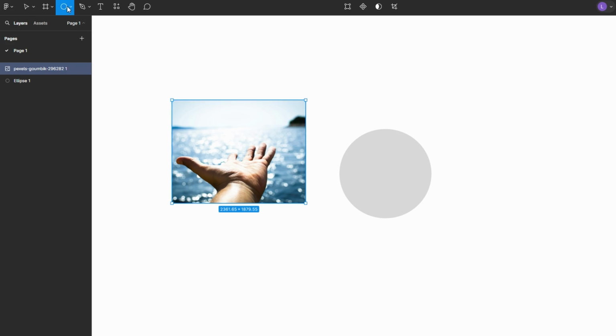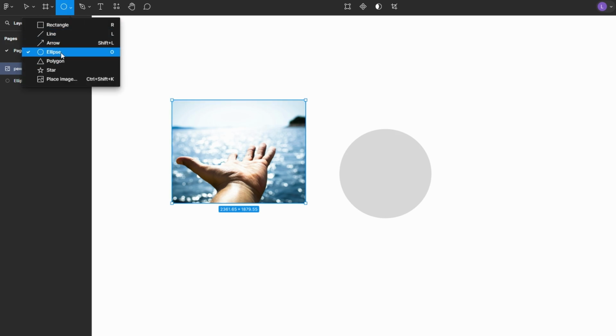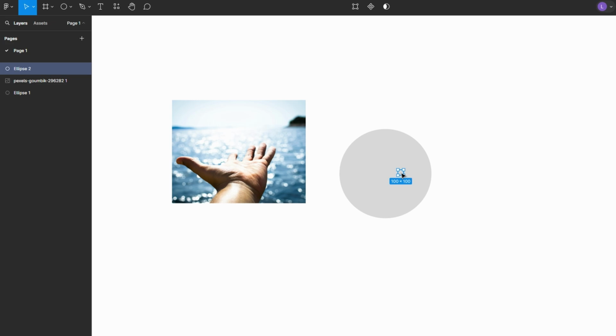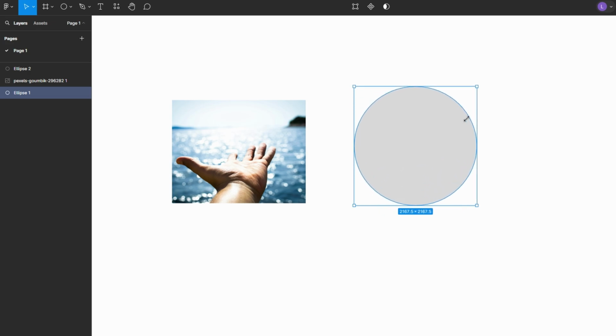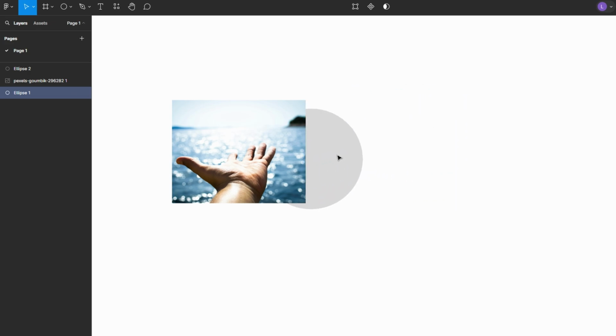Select the Ellipse Tool by pressing O on your keyboard. Click and drag on the canvas while holding Shift to create a perfect circle. Adjust the size as needed. Position the circle over the part of the image you want to crop.